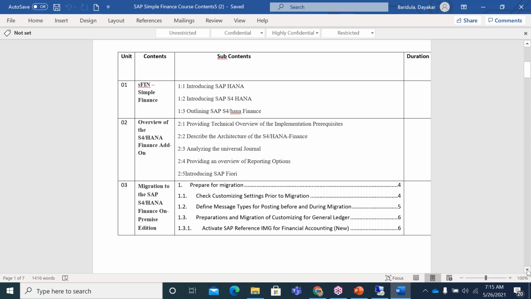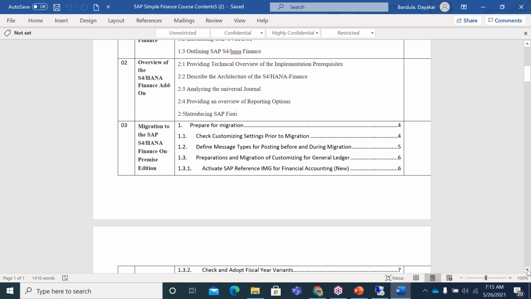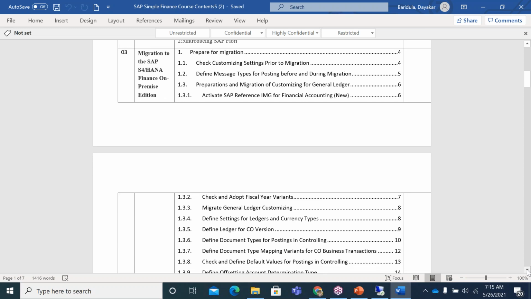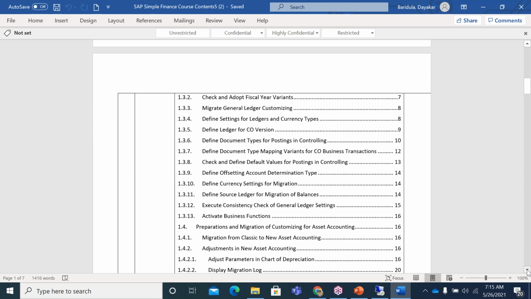Then we have the different chapters here. Chapter 1 talks about the introduction of SAP S/4HANA and outlines SAP S/4HANA finance features. In chapter 2, we will discuss the technical overview of implementation prerequisites and describe the architecture of SAP S/4HANA finance, analyzing the universal journal and various reporting options. Then chapter 3: as I said, we have different kinds of projects like greenfield and brownfield, so I will give examples by taking both into consideration.